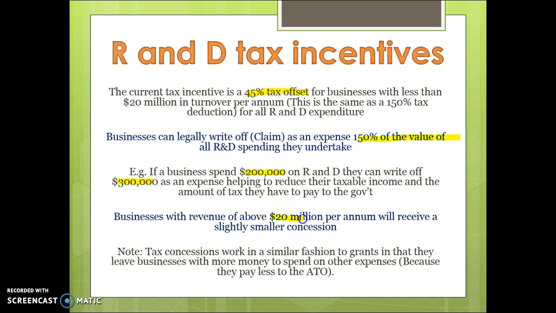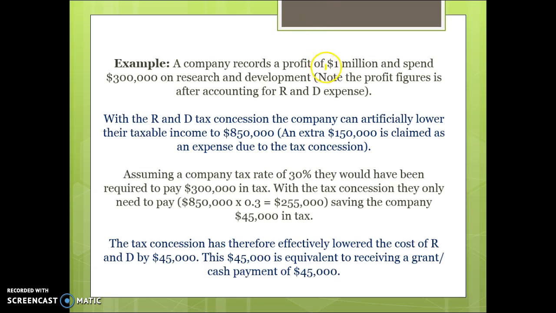Businesses with revenue above $20 million get a slightly smaller tax concession, but basically they work similar to grants in that they leave businesses with more money to spend on other things because they have to pay less tax to the ATO. So let's show an example of a business. Let's say a business has $1 million profit, and that $1 million profit already factors in that they spent $300,000 on research and development. So their profit figure is after accounting for their research and development expense.